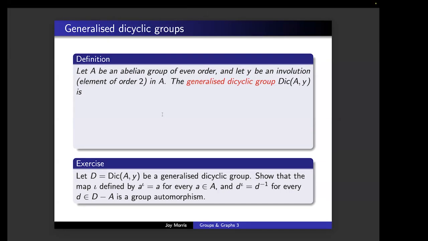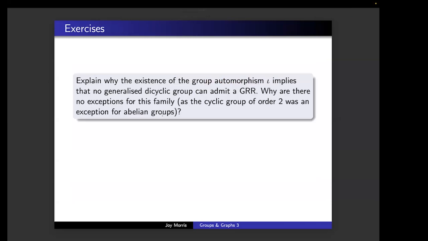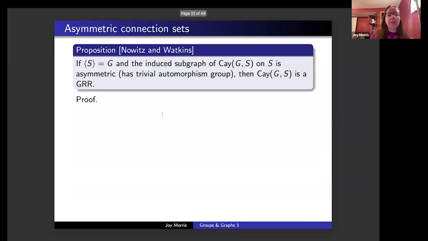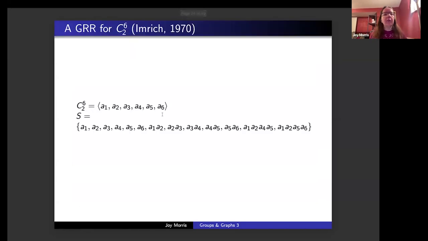So I went over it verbally. And then I had these exercises. I had this proposition by Nowitz and Watkins, which I talked through the proof of. And now I was on to this GRR for the elementary abelian group of rank 6.